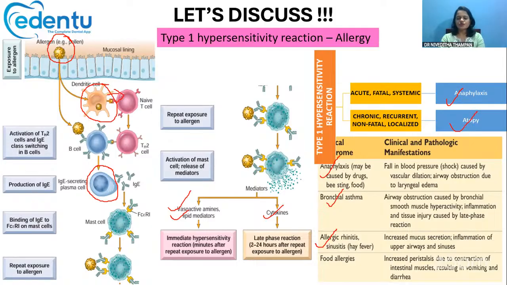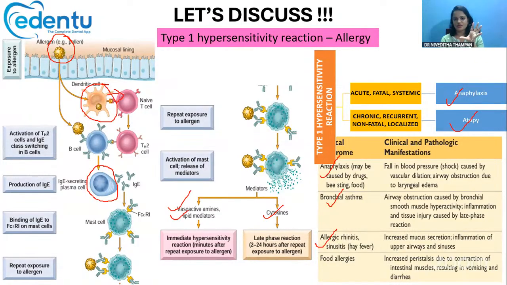The histamines can cause vasodilatation, smooth muscle contraction, increased vascular permeability, and increased secretion of mucus. Yes, that's all by histamine. Prostaglandins and leukotrienes are the ones which cause intense bronchospasm.